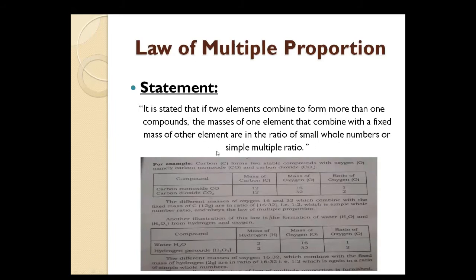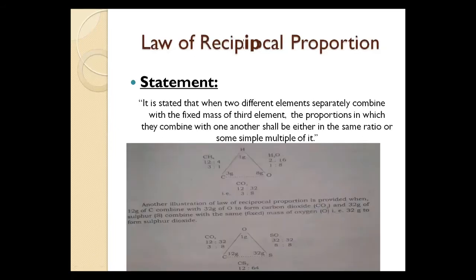Now, the second law, the law of reciprocal proportion. It is law number 4 related to the laws of chemical combination. This law was presented by Richter in 1792 to 94.